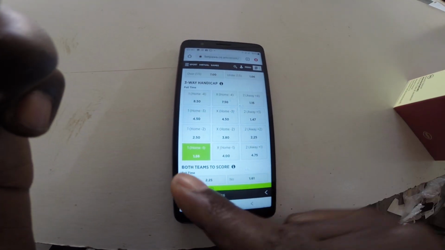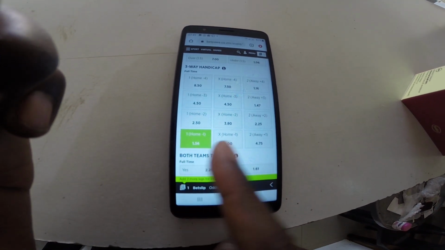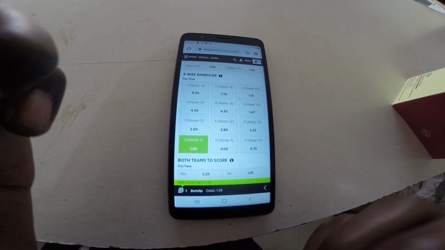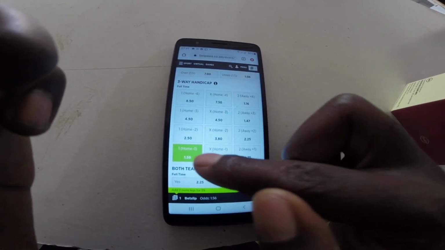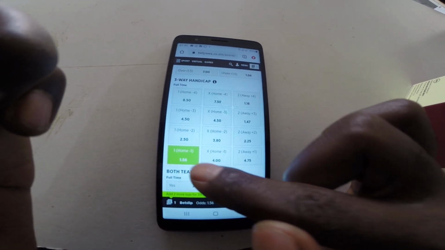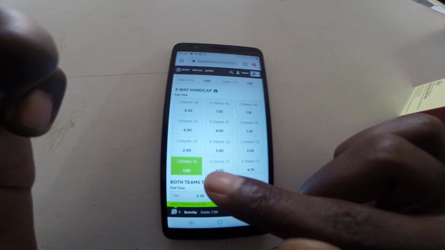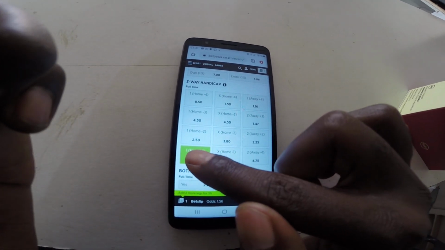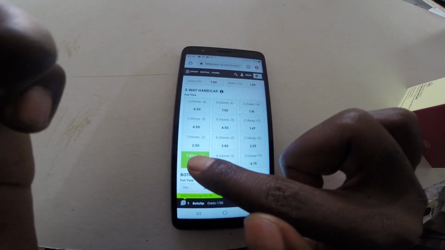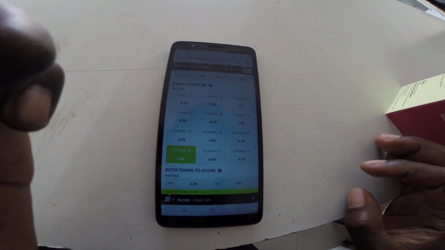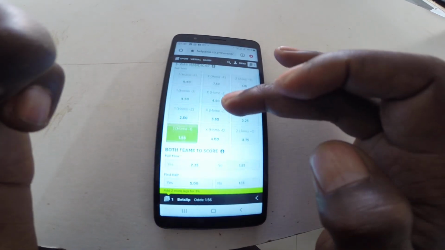And that will mean if Arsenal is to win, they need to win. In the actual sense, you've removed a goal from Arsenal, and then it will mean that if Arsenal wins by a goal, it will be a draw. Okay, it's a nil-nil draw.